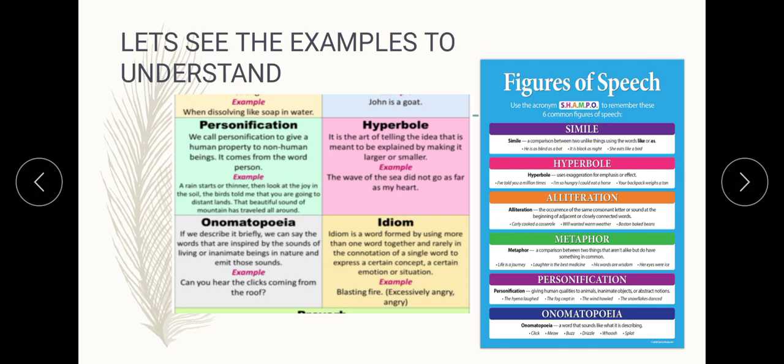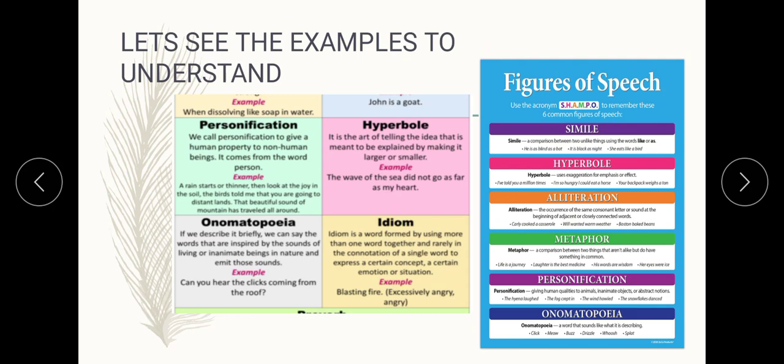'Blasting fire' is the example given. I told you that we will discuss idioms in our live class, and we have discussed idioms in our live class. So that is also a literary device, children. Here you can see a few more examples. Here I am showing you two pictures. Here you can see all the examples.